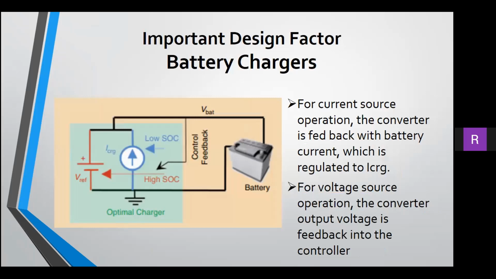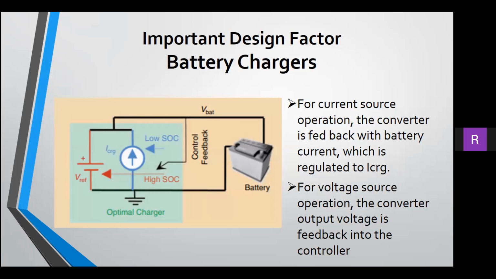There are various charging methods of battery available in smart CE systems, including constant current, constant voltage, boost charging, pulse charging, float charging, etc. An optimal battery charger circuit is shown here, where the converter is made to operate like a voltage and current source. For current source operation, the converter is fed back with battery current, which is regulated to ICRG.